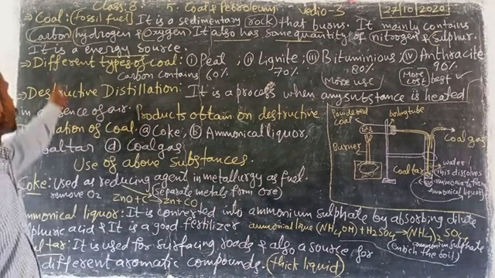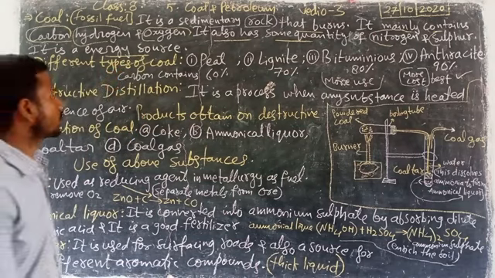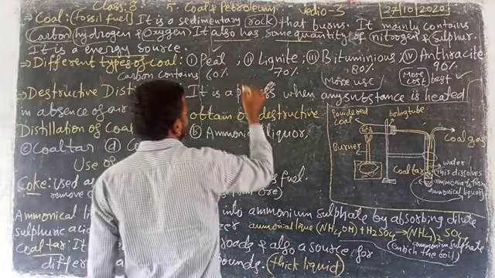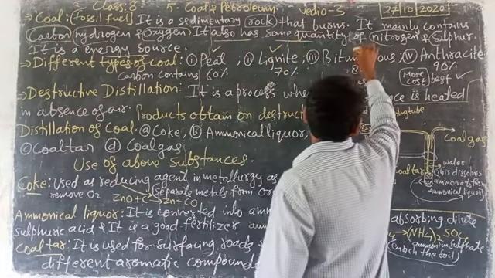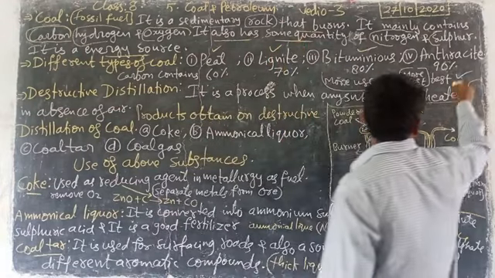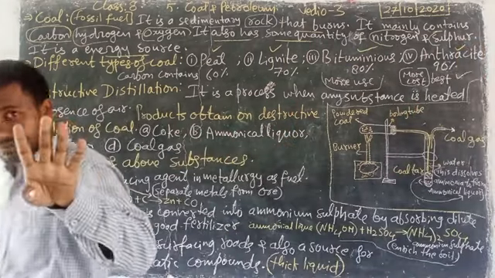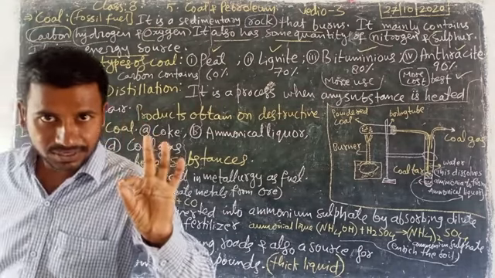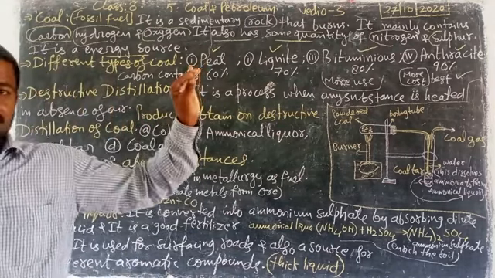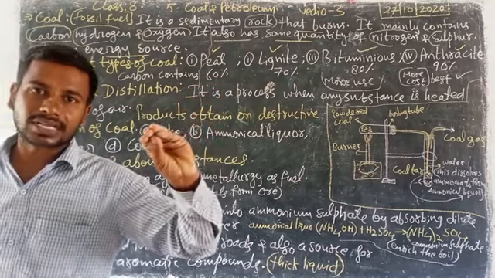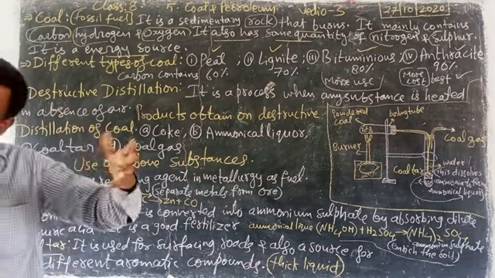How many types of coal are there? First peat, second lignite, third bituminous, fourth anthracite. 4 types of coal are there. Why 4 types, and what is the difference between them?